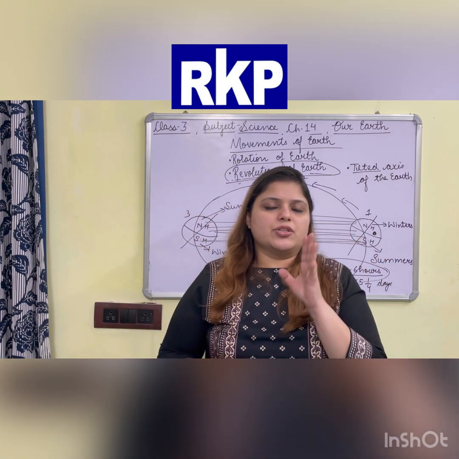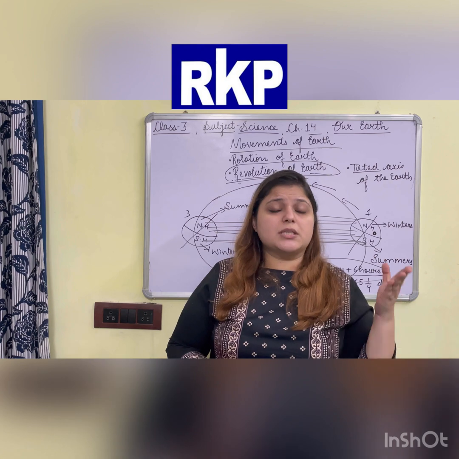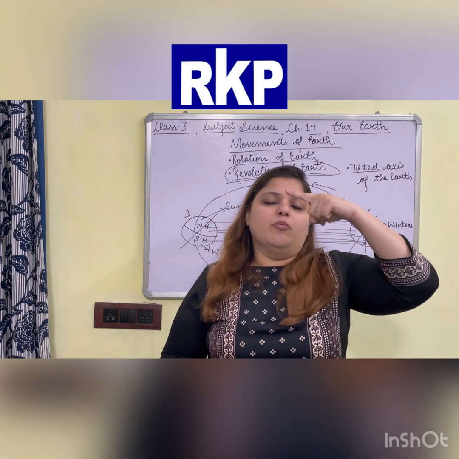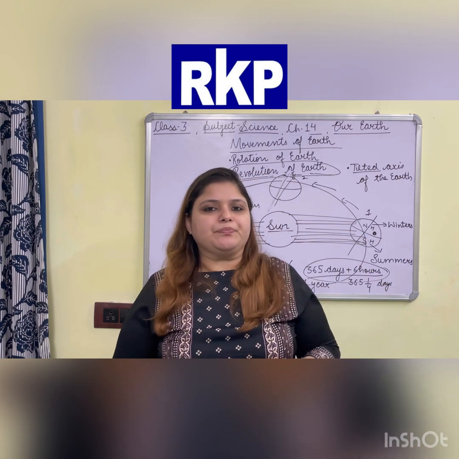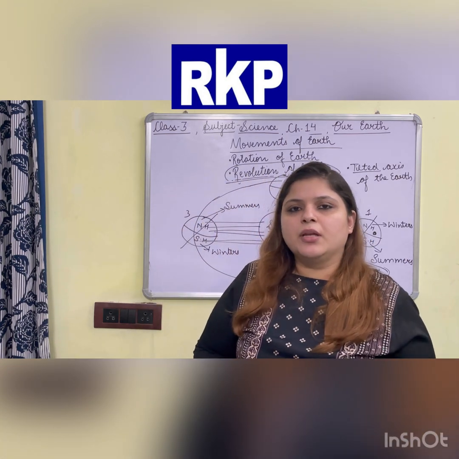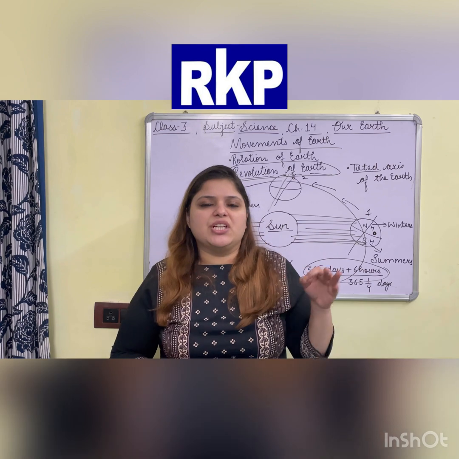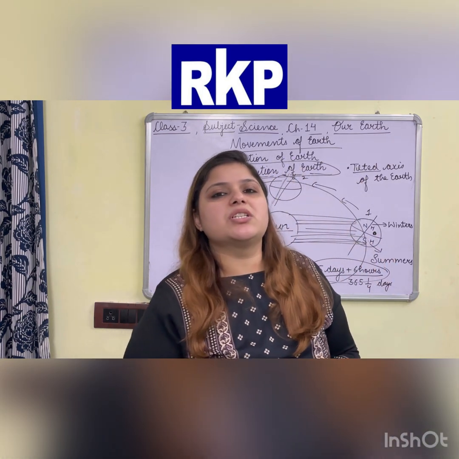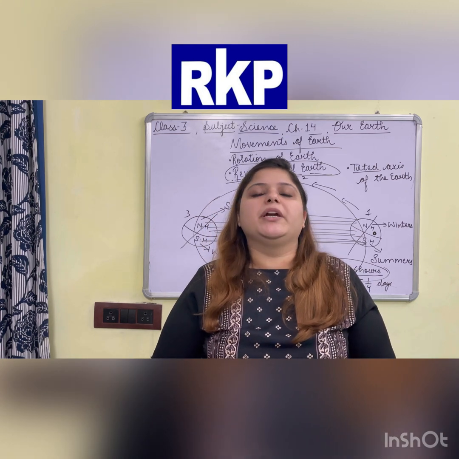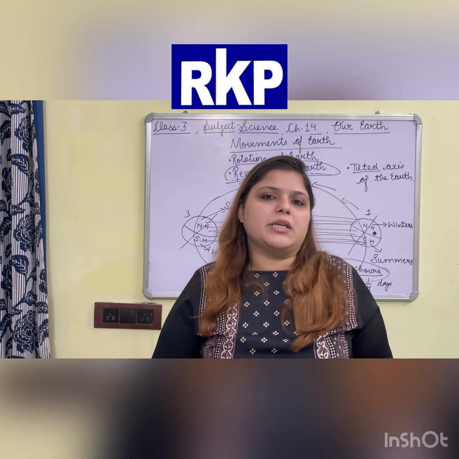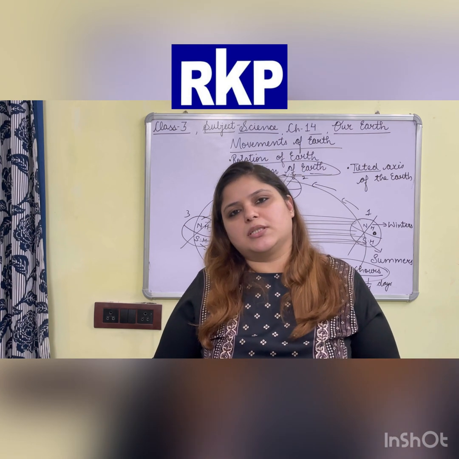Question number 4: how much time is taken by the earth to complete one movement on its own axis? Then question number 5: the movement of the earth around the sun is called dash. Question number 6: what changes does that movement cause? And question number 7: how much time does that movement of the earth take? How much time does the earth take to complete one movement around the sun?